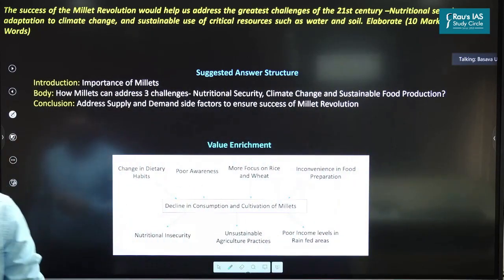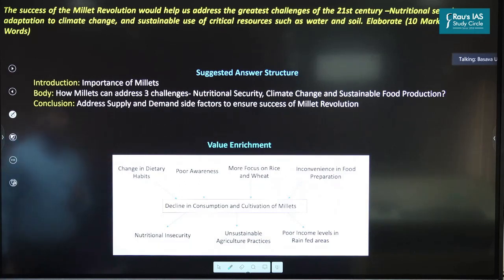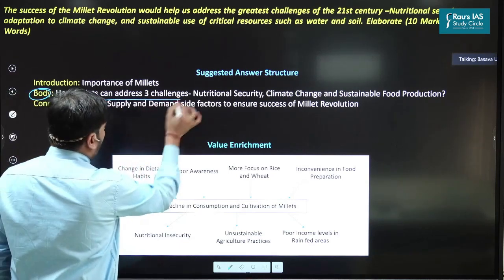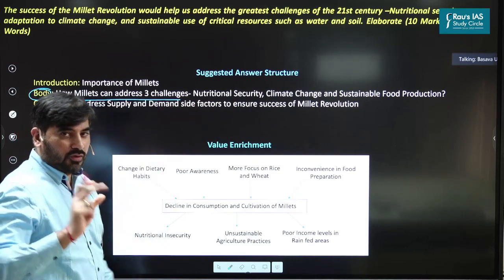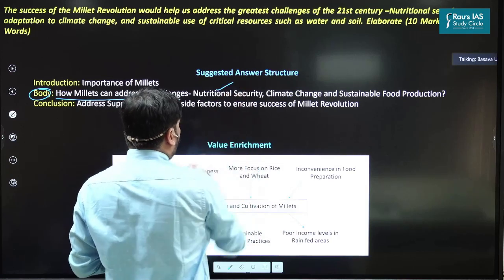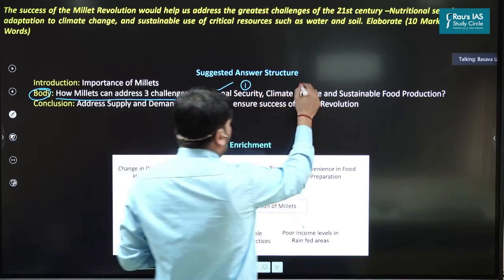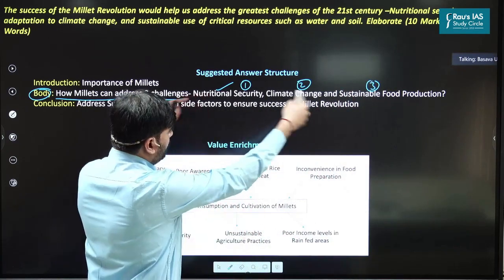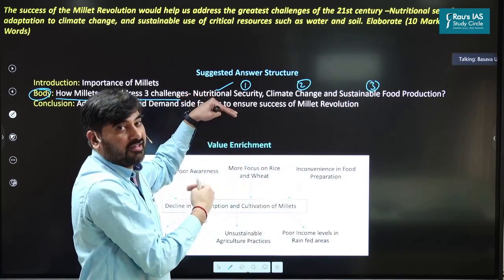The success of millet revolution would help us address the three greatest challenges of 21st century. So the question itself is saying how millets can address the three greatest challenges of 21st century. Accordingly, in the body of your answer, you have to highlight these 3 points. And when you're writing the answer, you should have 3 distinct dimensions as to how they will promote nutrition security, first dimension, second, climate change, and third, sustainable production. Under each of these broad dimensions, you can write 2 to 3 bullet points.